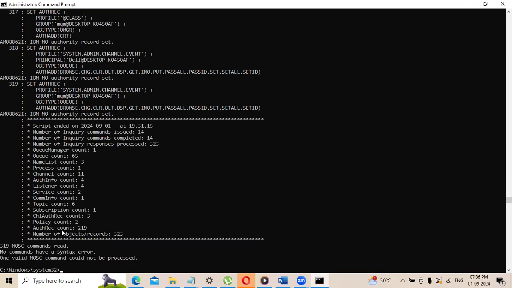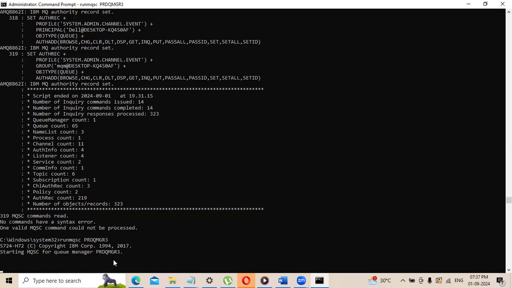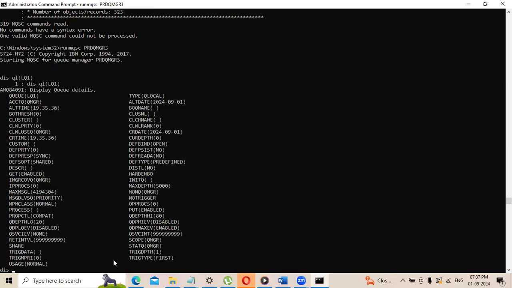See, all my objects of PRD QMGR2 got restored in PRD QMGR3. Now you can read this command: 319 MQSC commands read, no MQSC command syntax errors, one valid command could not be processed. Okay, let's see PRD QMGR3. Now I will cross-check: display LQ1. See, the object got created. Display QL LQ3.